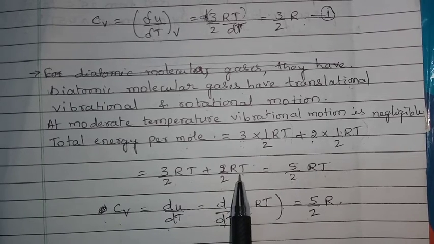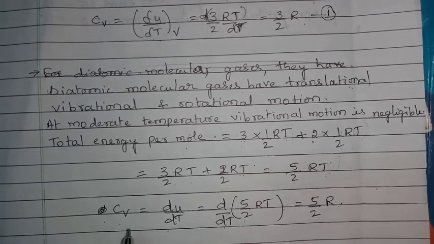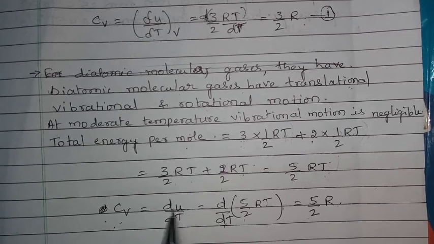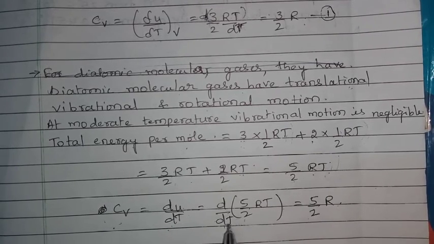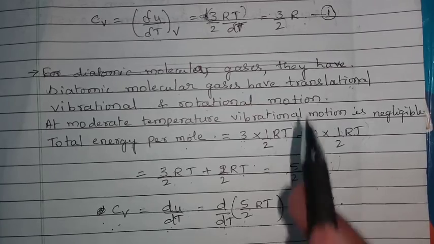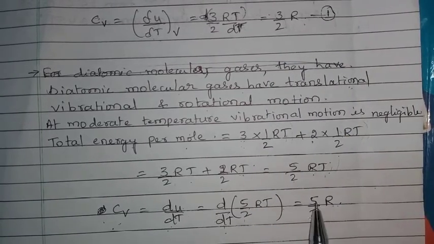Just by adding these two we are getting 5 by 2 RT. This is energy per mole. Again, to calculate Cv, Cv is equal to dU by dT. In place of U we are taking 5 by 2 RT. We are differentiating this value with respect to temperature. So on solving we are getting 5 by 2 R. For monoatomic 3 by 2 R, for diatomic 5 by 2 R.